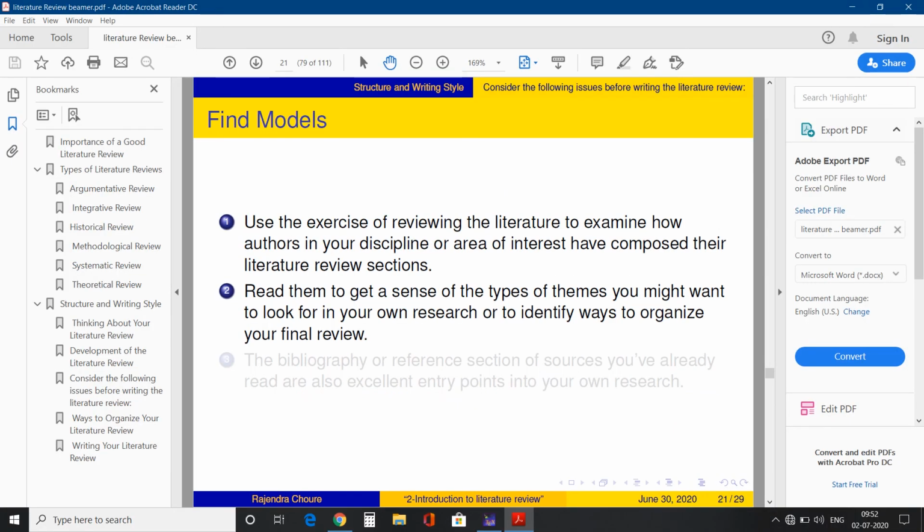I will stop here. For the next slides, we will continue in the next session. But before that, as I asked you, go through the literature reviews prepared by other PhD students or other authors. You can find many PhD theses using Google. Shodhganga also provides those. Use those as a base to learn how to write a literature review.